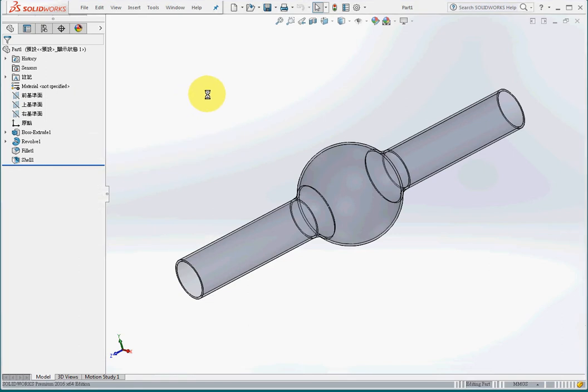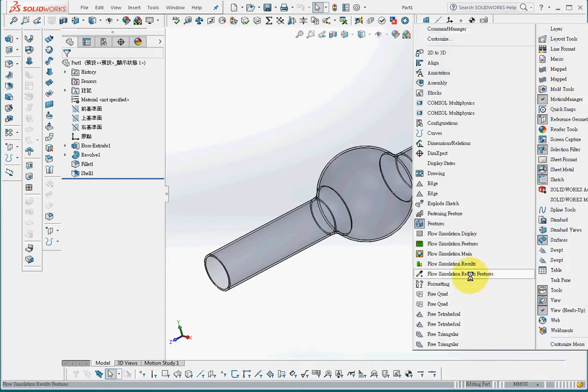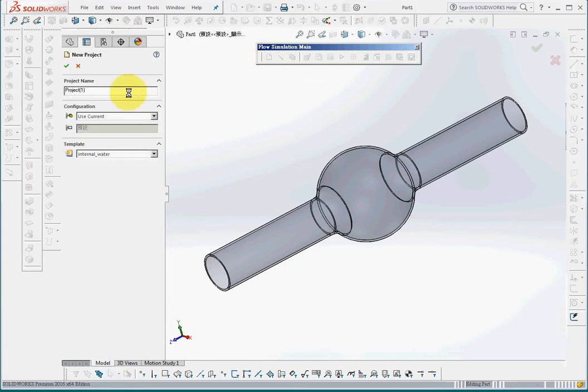For the second preparation step, load the toolbar. There are 5 toolbars for flow simulation. We'll choose main toolbar, and this is the main toolbar. We'll open the project or study. This is the project name.